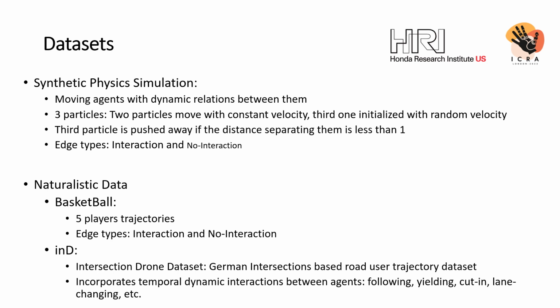Basketball dataset consists of trajectories of 5 players, and the model uses two interaction types, interaction and no interaction. inD dataset is a naturalistic German intersections-based road user trajectory dataset. This dataset is suitable for our problem setting as it incorporates various temporal dynamic interactions between agents such as car following, yielding, passing by, cut-in, lane changing, etc.